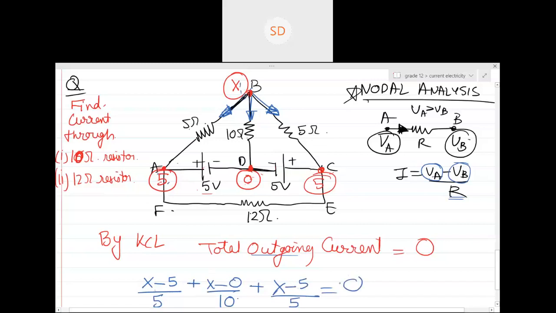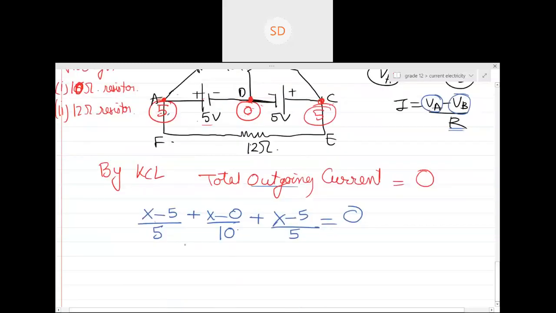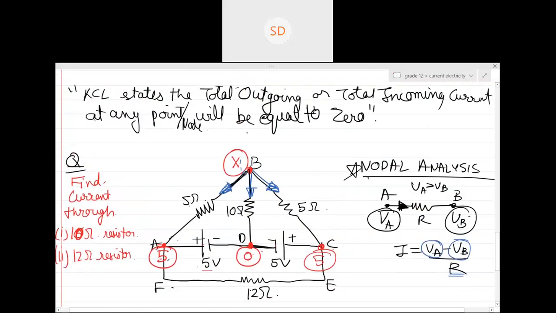This is equal to 0. If you would have done total incoming current equals 0, then what will be the direction of current? The current would have become like this, right? Yes or no?